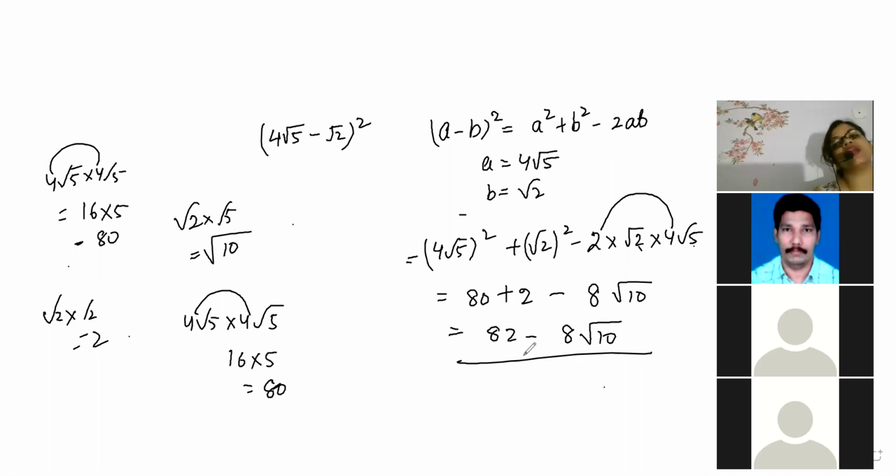Now you've understood, beta. Write one more question and solve. Till you practice more, it will not come inside you. Now look here. Next question is (root 7 plus 2 root 3) whole square. Now give me the answer. Root 7 plus 2 root 3 whole square. Let's see who will give me the answer first.